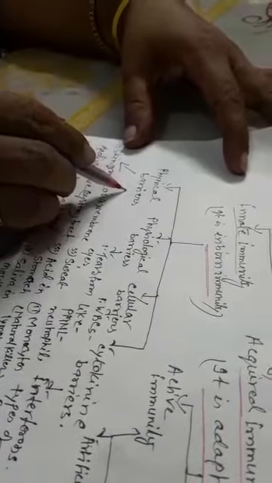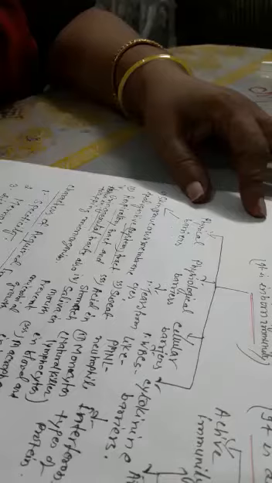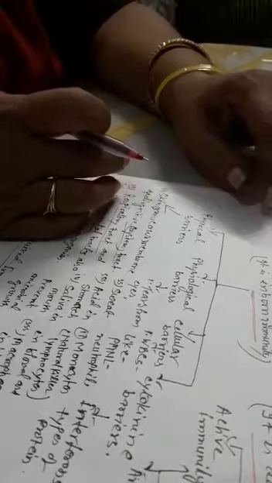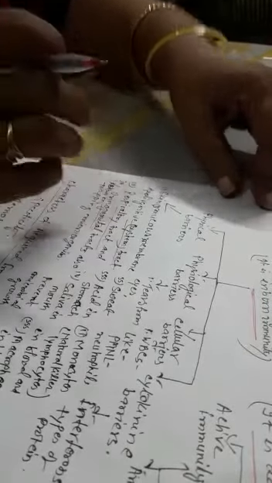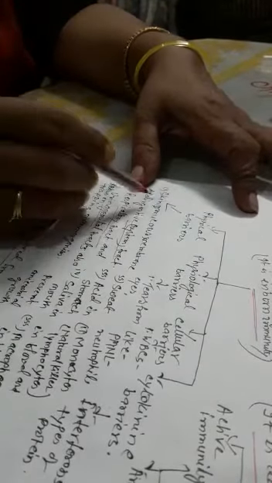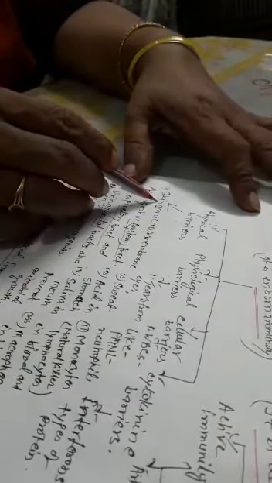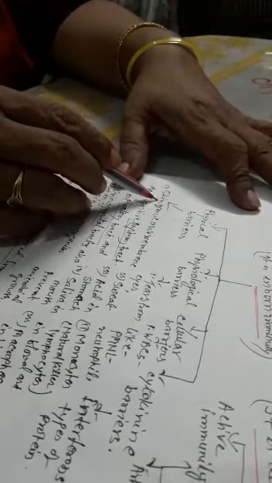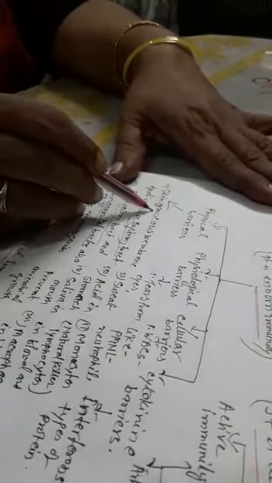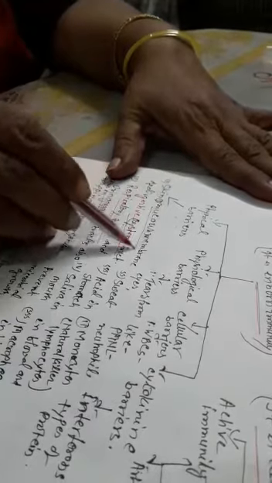So first we discuss the physical barrier. Physical barrier is the first line of defense. It prevents the entry of pathogens into the body. The best example of a physical barrier is skin. Skin is the first line of defense. Second example is mucous membrane.